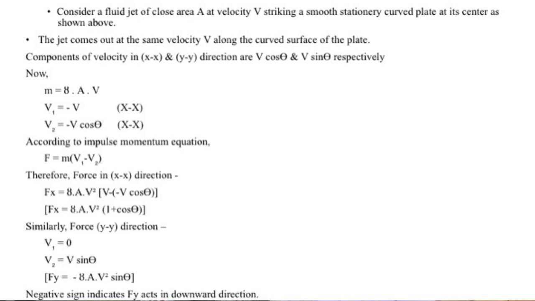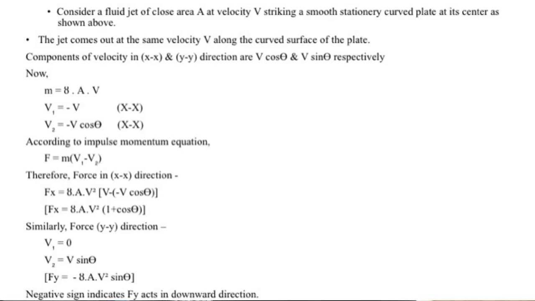Now why are we having a negative sign here? Because that component, v cos theta, is acting in the opposite direction of the jet. The jet is moving in a forward direction, and the v cos theta component is acting in the backward direction, so we have taken that negative sign.